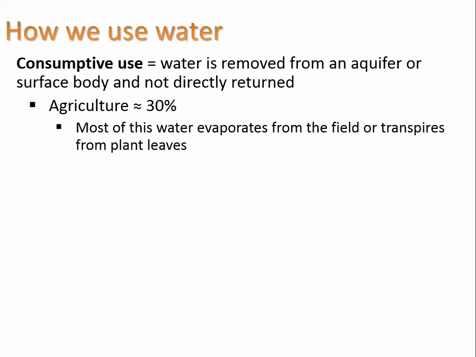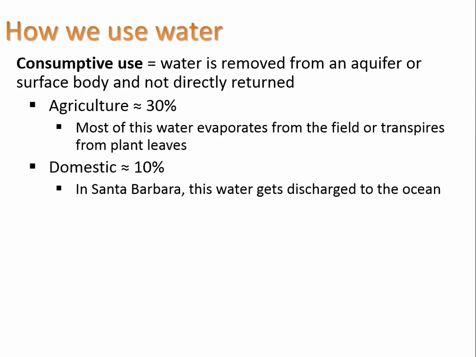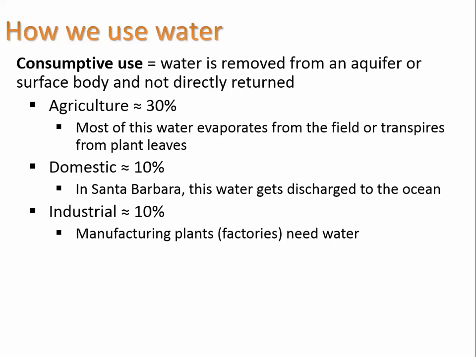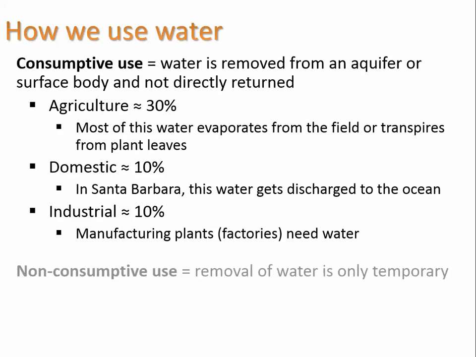So even though you might be taking that water from the ground and then applying it to the surface, it's not really finding its way back into the groundwater because it's either evaporating or being taken in by the plants, and then the plants end up transpiring it back into water vapor. And domestic use is about 10%, and in Santa Barbara, this water gets discharged to the ocean, and we'll see that process when we visit the El Estero wastewater treatment plant. And industrial, 10% for manufacturing plants or factories.